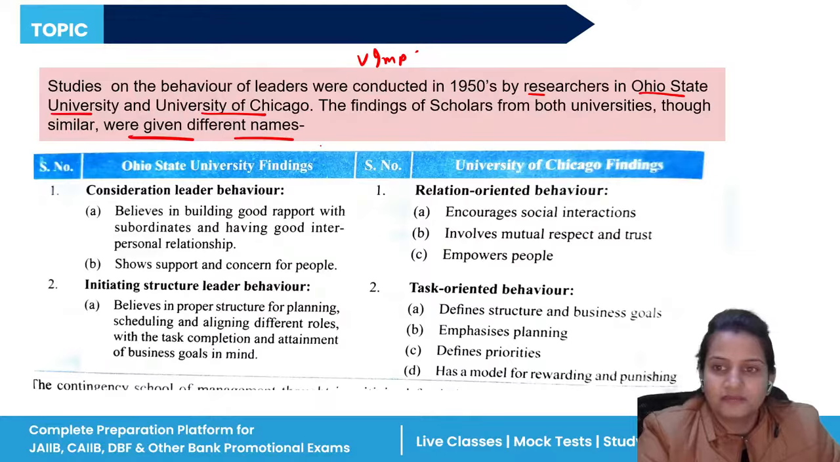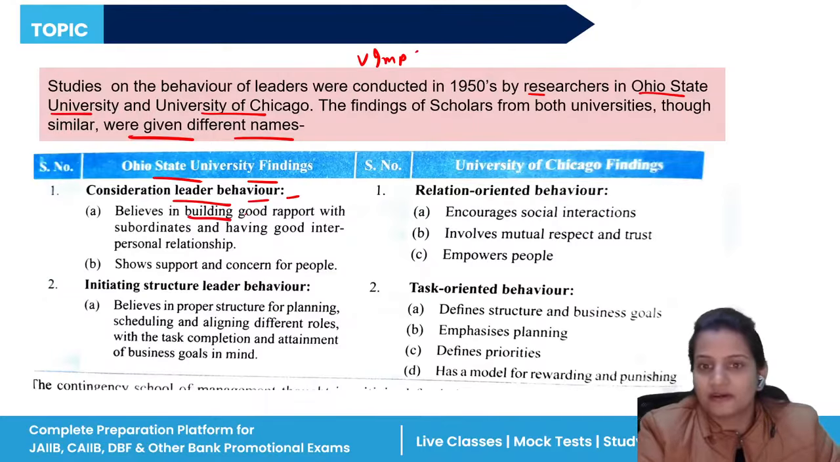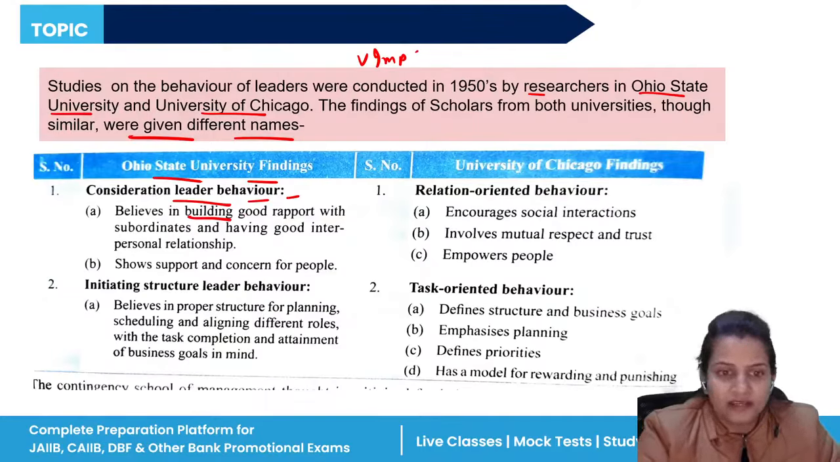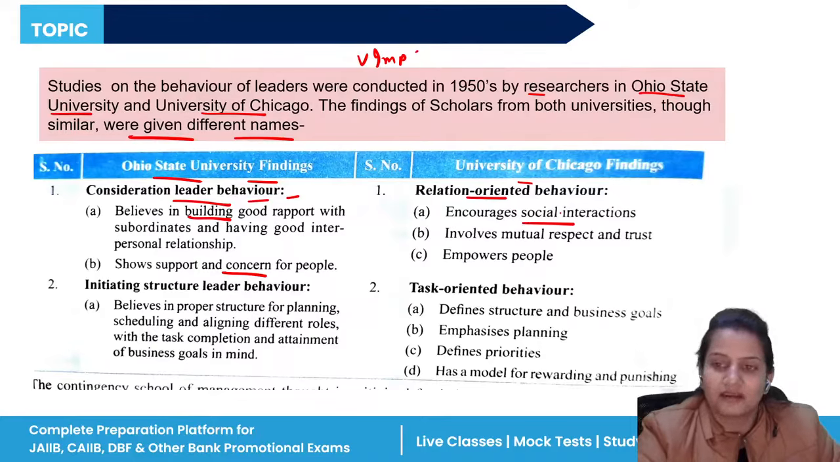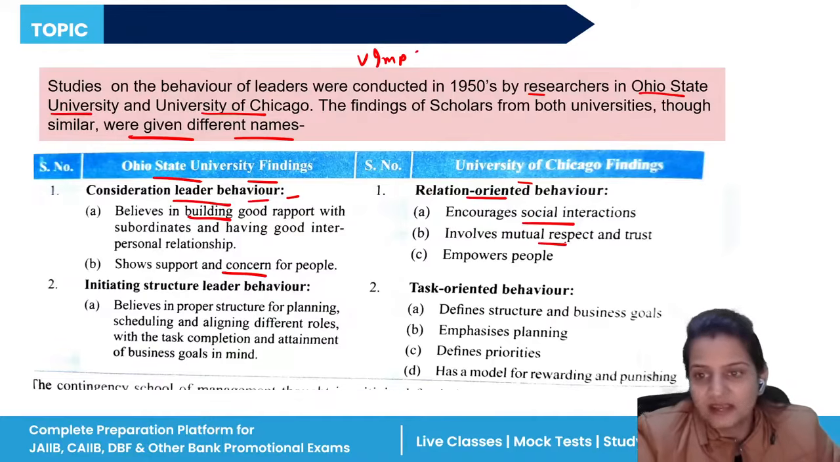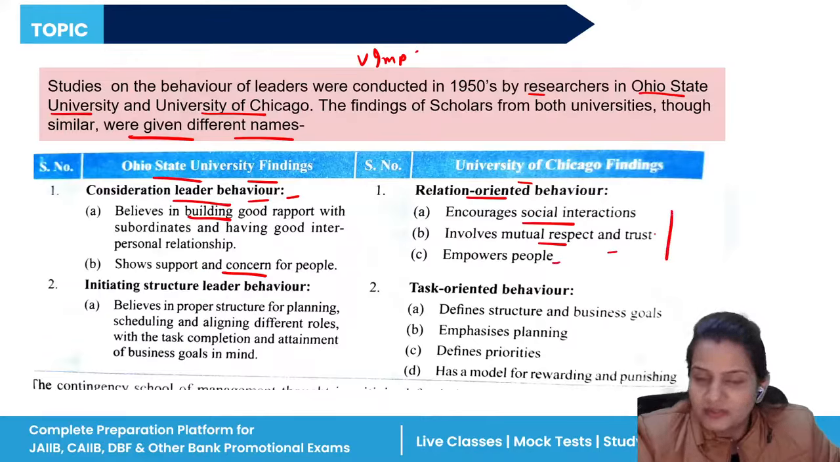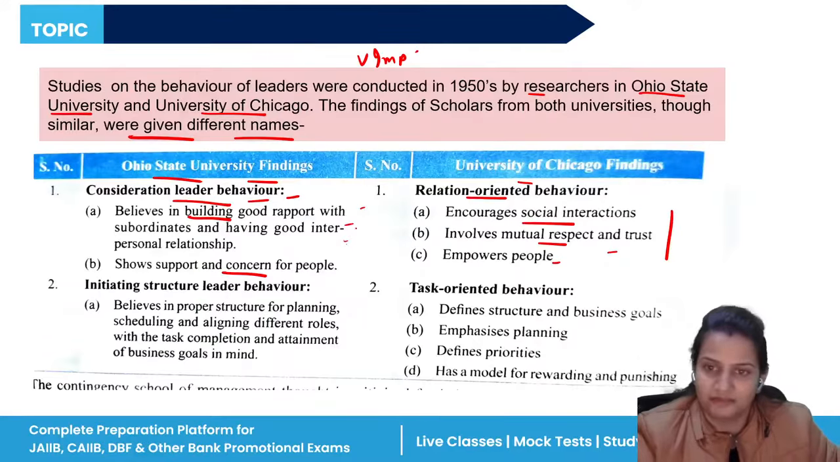They were given only different names, everything else is the same. In the Ohio State University findings, the behavior of a leader is justified only when he builds a good relation with the senior members, when he has a concern for people. In the University of Chicago findings, the relation can be developed only when they encourage social interactions, involve respect and trust, and empower people. Only the name is different, everything else is the same.